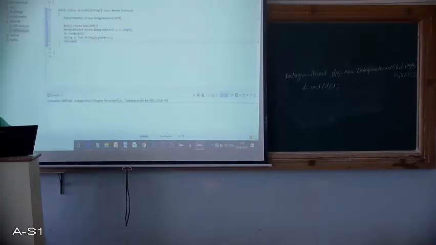So I am using Integer.parseInt, and here we need to use the variable str because str is the variable where we have the data in terms of string. So now we have converted that into an integer.